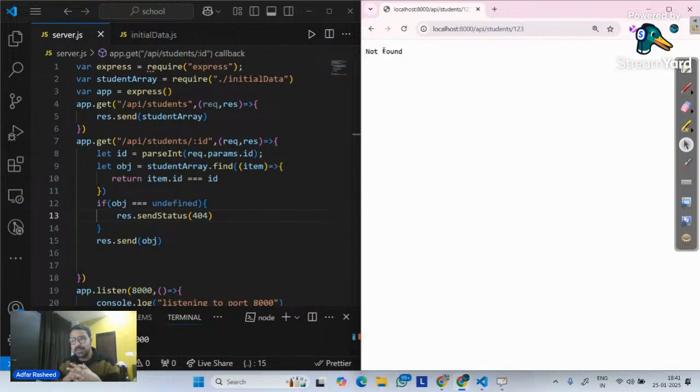Can anyone tell me what the other constraint could be that we need to keep in mind whenever we talk about building servers, whenever we talk about designing an API like this? What can be the other constraint? Tell me quickly. I want to see how we will think. How we think, guys. Come on. Quickly.